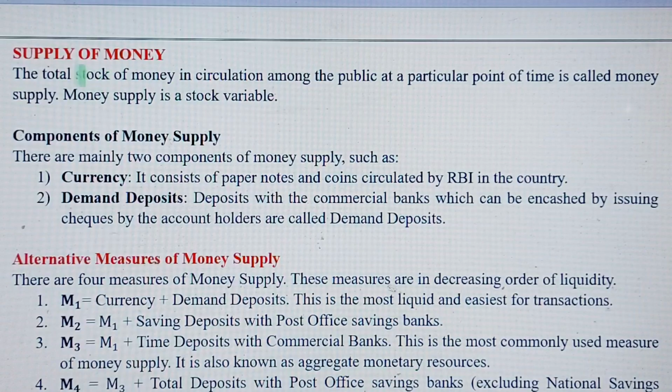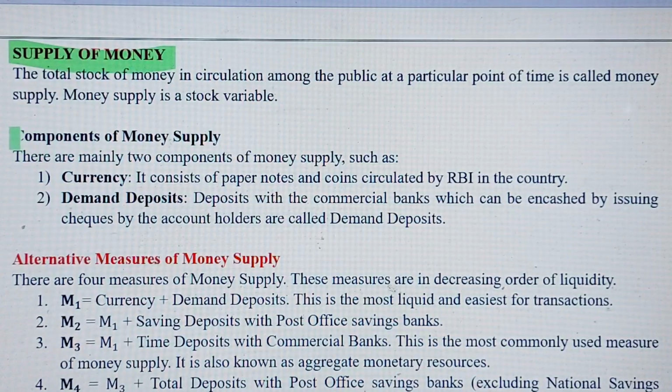Okay, let's move on to the next concept, supply of money. And let's try to define this first. The total stock of money in circulation among the people at a particular point of time in an economy is called money supply. And basically it is a stock variable. That means we can measure money supply on a particular date. So basically supply of money is the circulation of money among the people of a country during a particular period of time. Very simple.